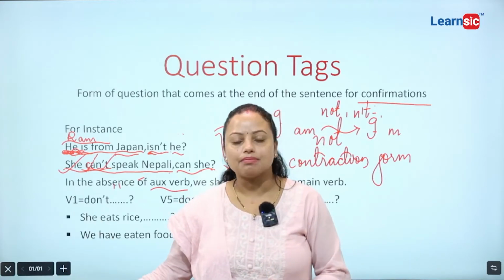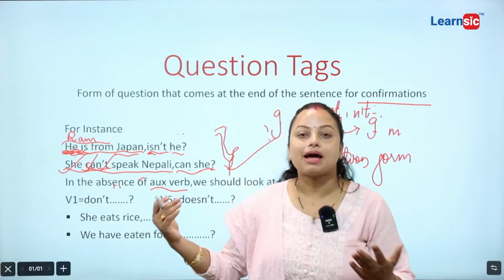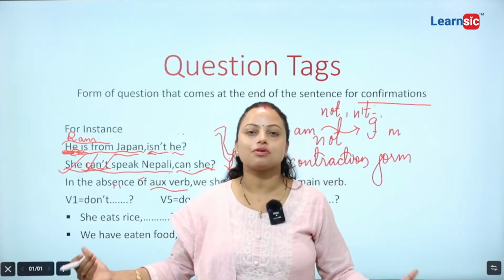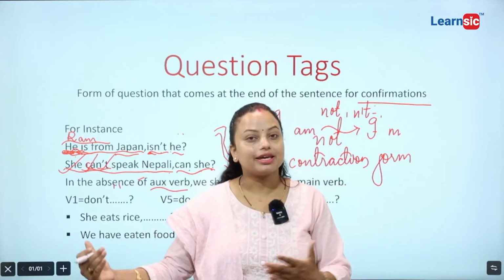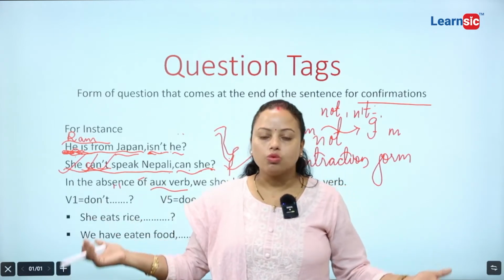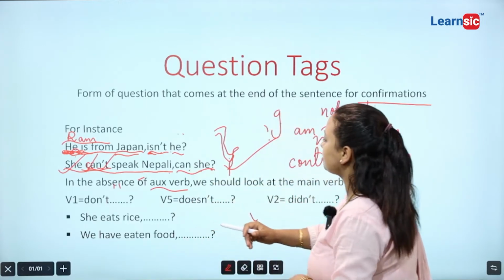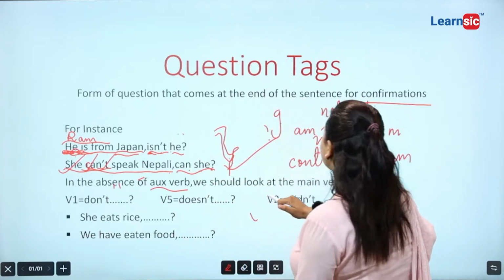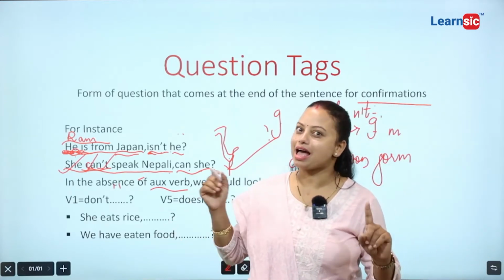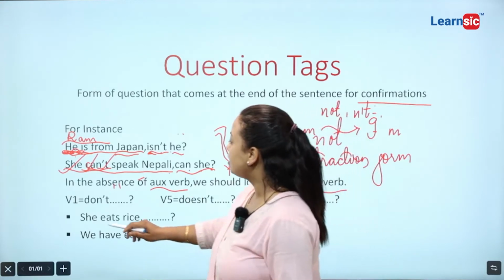Some might have modal verbs, some might have auxiliary verbs, some sentences might be missing auxiliary verb. So, sentences differ from one to another. Cases vary, isn't it? So, in the absence of auxiliary, what must we do? We should look at the main verb, okay. If there is no auxiliary verb, we have to be watchful about the main verb. Now, keep it in your mind.